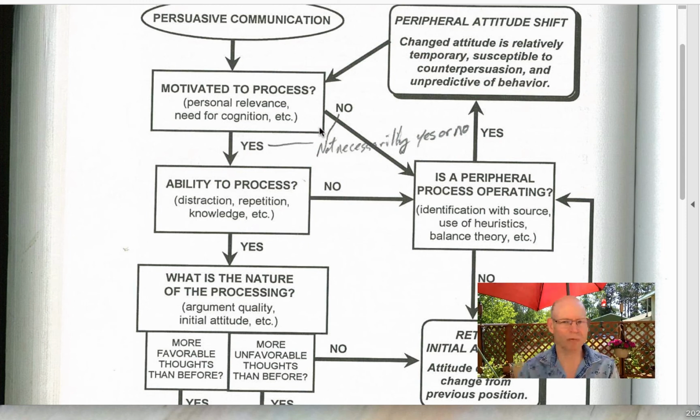If somebody asks you, hey, what makes a person more likely to take the central route? Relevance. Another one I mentioned a few minutes ago is need for cognition. There are certain personality traits where some people just want to think about stuff, and so they might just be habitual central routers. I'm going to get a t-shirt that says, I'm a central router. And nobody will know what that means except for you. You're in the in crowd now.